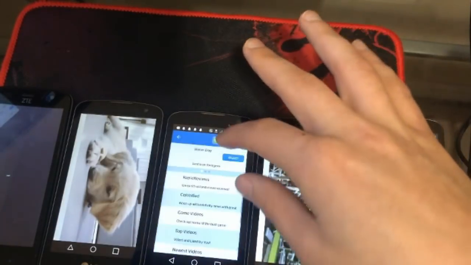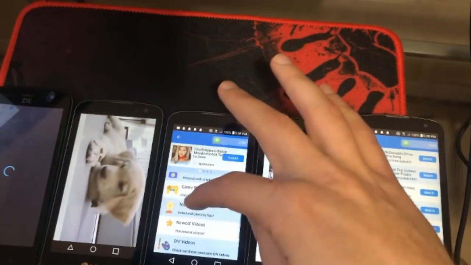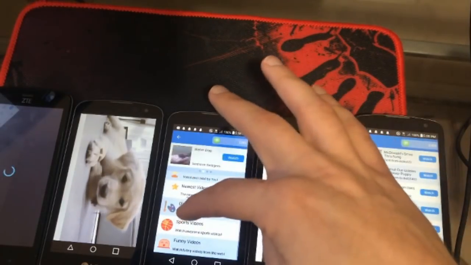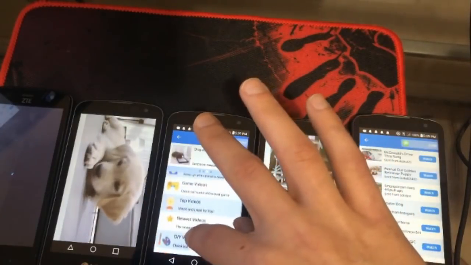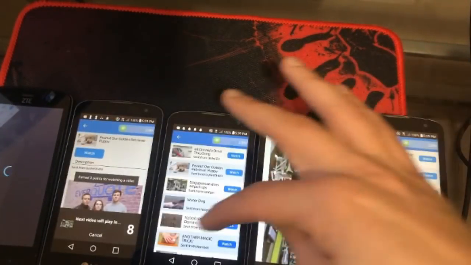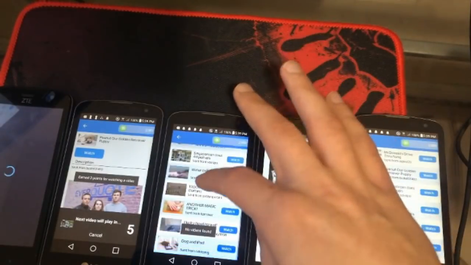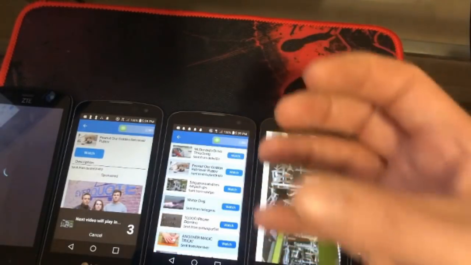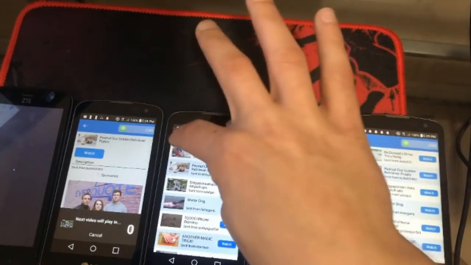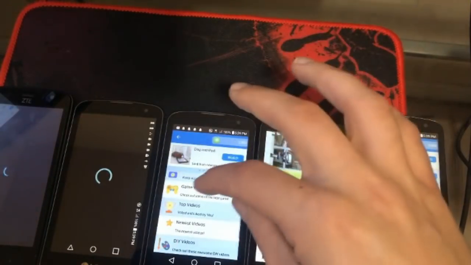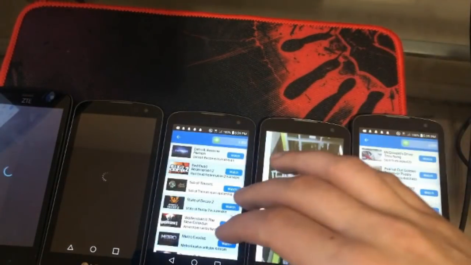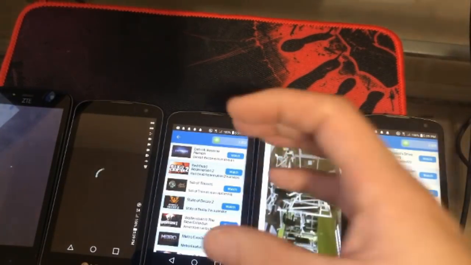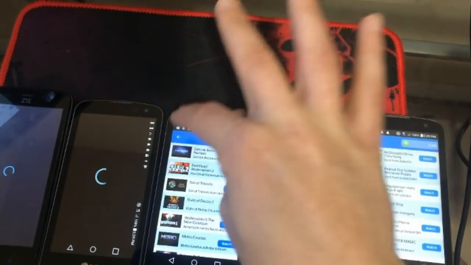So in your watch video section, once again, you have game videos, newest videos, do-it-yourself videos, sports videos, funny videos. What I like to use is the top videos. The reason I use this section is because there's a decent amount of videos, and I found that it's less buggy in this area than other areas of this application. Now the game videos is another fairly decent option, but I've noticed that the videos there end somewhat quicker than they do in the top videos section.